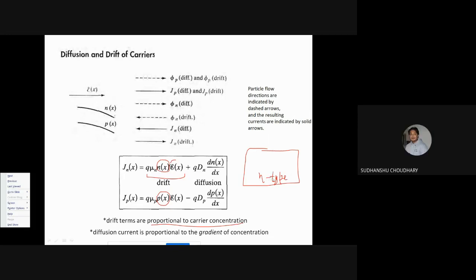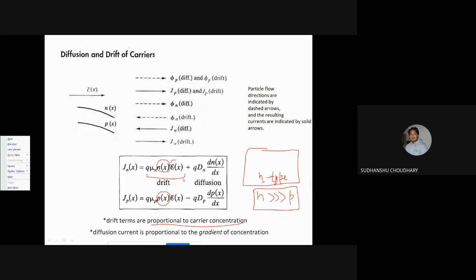Holes. Correct. So electrons are majority carriers and holes are minority carriers, and the concentration of electrons is much larger than the concentration of holes. That is, the majority carrier concentration is much larger than the minority carrier concentration.